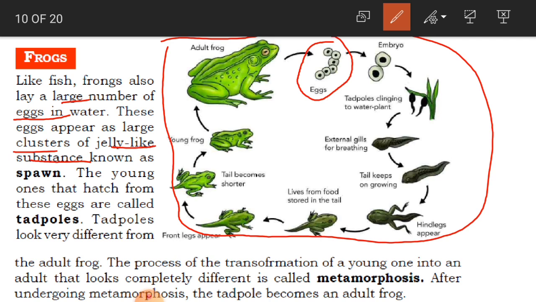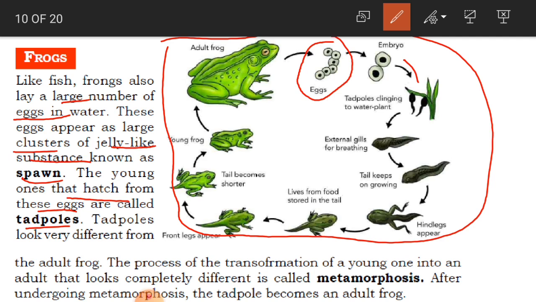Jelly-like substance. You know jelly? Egg jelly also we said white. These frog eggs are like jelly-like substance which are known as spawn. We call them spawn. And the young ones that hatch from these eggs are called tadpoles. Okay, children, so the young ones that hatch from these eggs are called tadpoles. So here you can see the young ones.